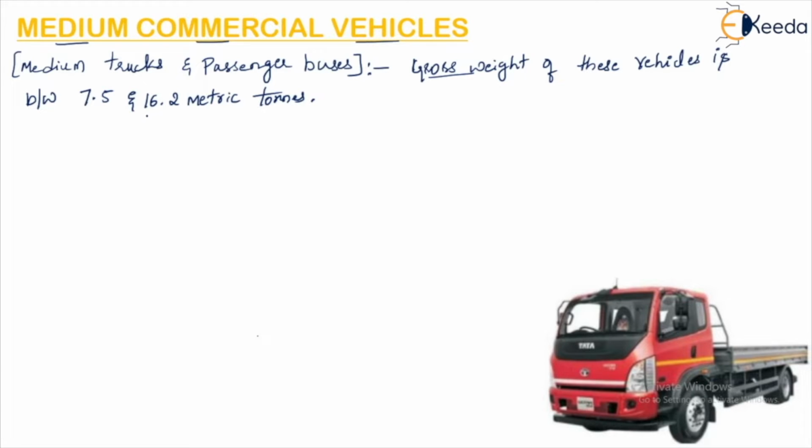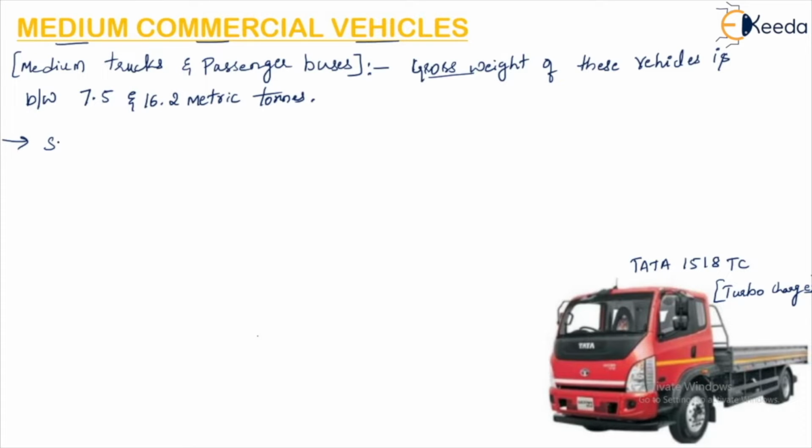Now here I have taken an example of a medium truck, that is the Tata 1518 TC. TC is nothing but turbo charge. So what kind of engine does this vehicle have?